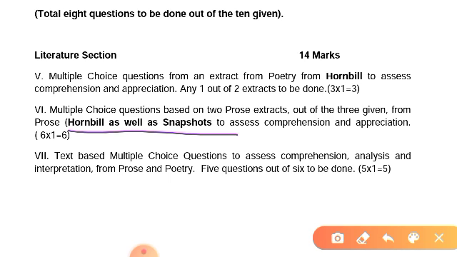Both are included, and 1 prose carries 3 marks and 2 prose carry 6 marks.